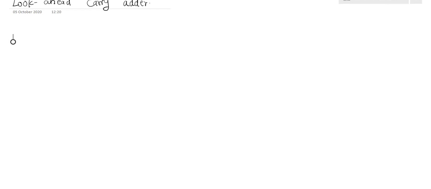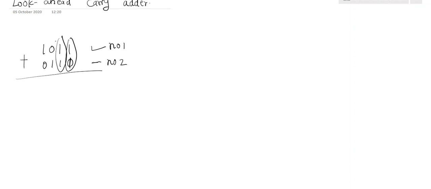Clear? Now suppose I have two numbers, 1011 and 0110 (or 0111). I want to perform addition of these two numbers. This is number 1 and this is number 2. To perform addition of these two numbers, bit 1, 2nd bit, 3rd bit and 4th bit, I need to use a 4-bit parallel adder. Clear? Now here we perform the addition of 1011 and 0111.